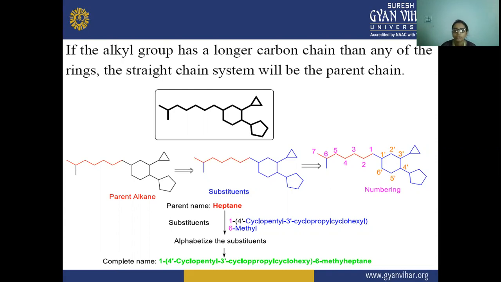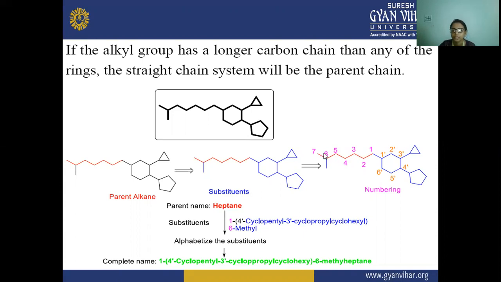On the first carbon atom, this cyclohexyl is present, in the fourth position this cyclopentyl is present, and in the third position this cyclopropyl is present. Its name is 4-cyclopentyl, 3-cyclopropyl cyclohexyl, then 6-methyl.